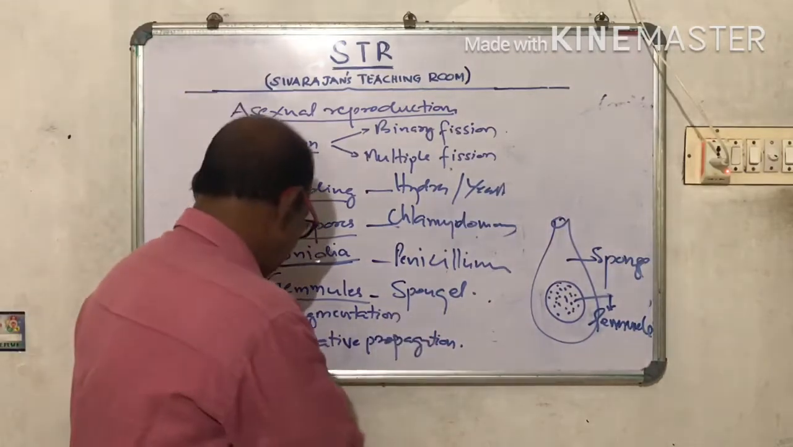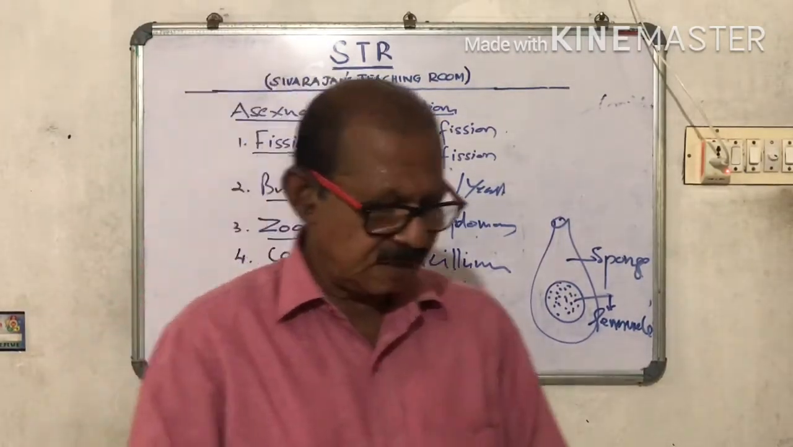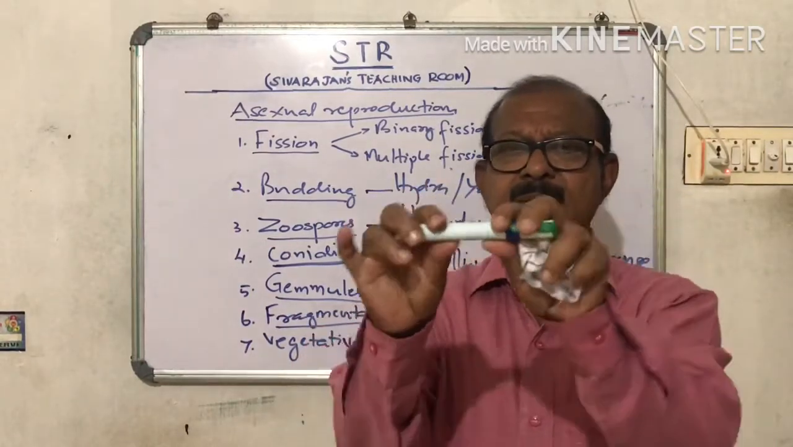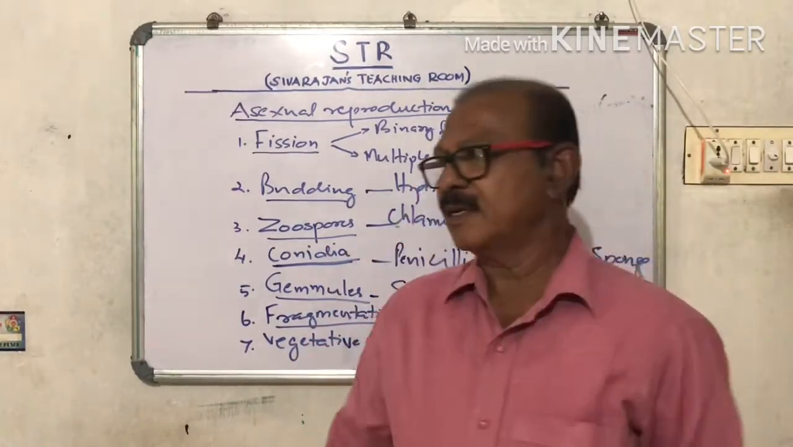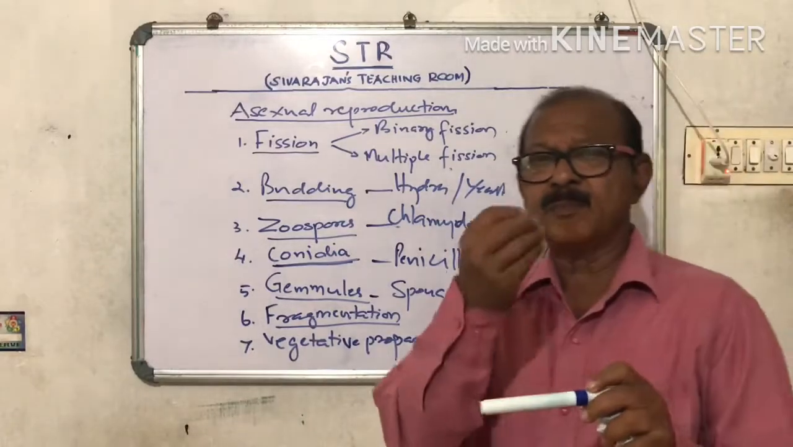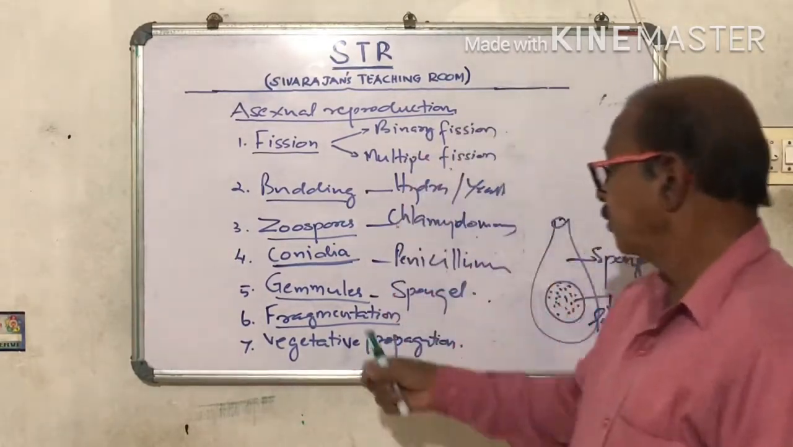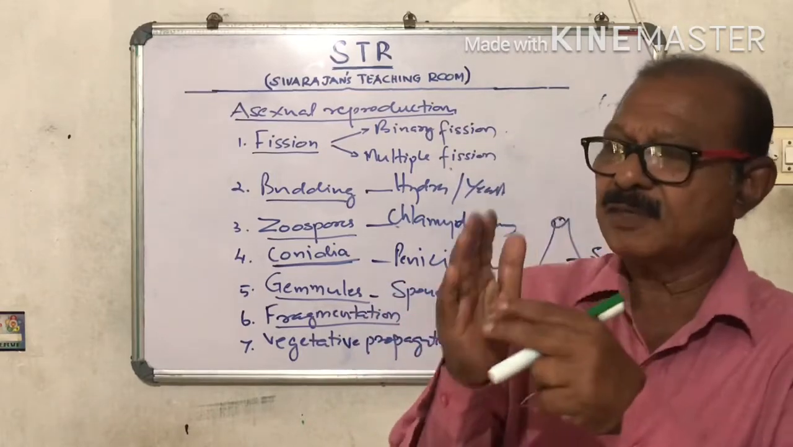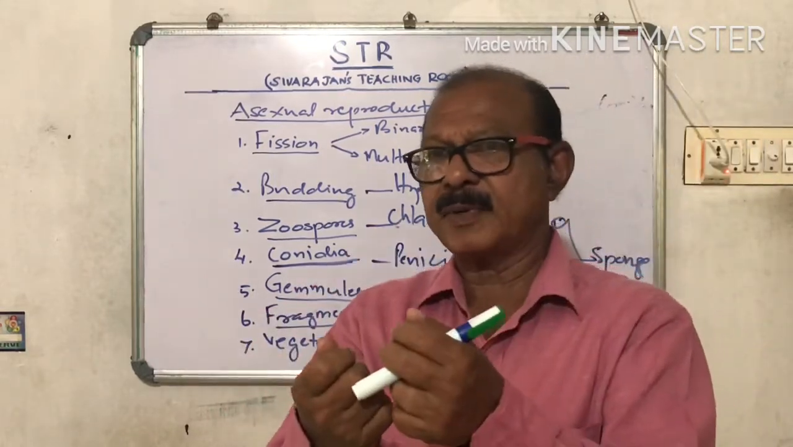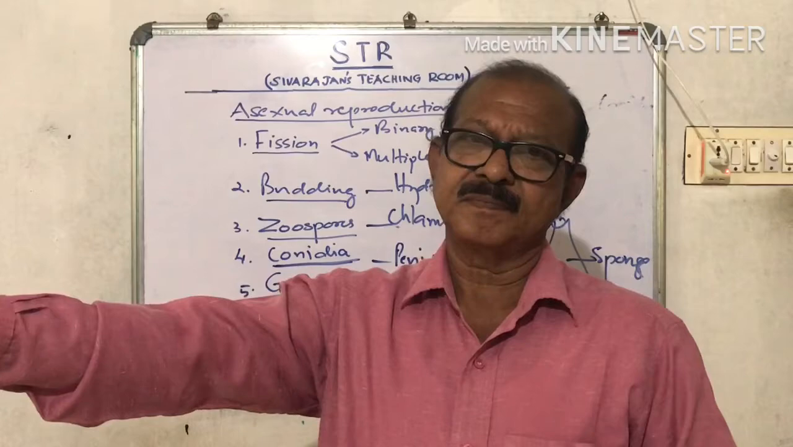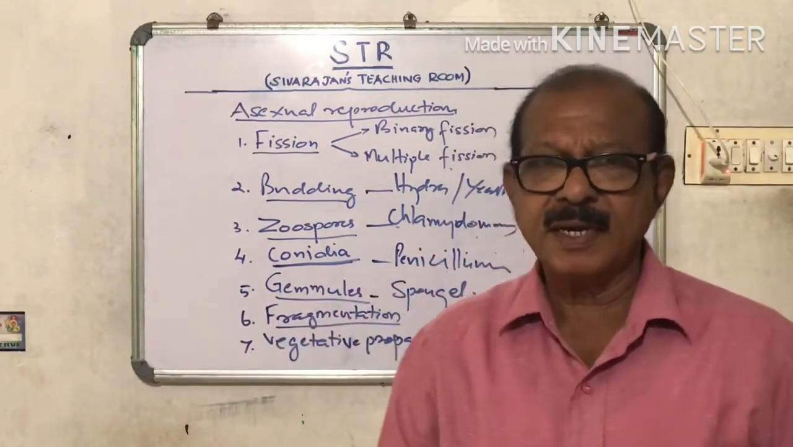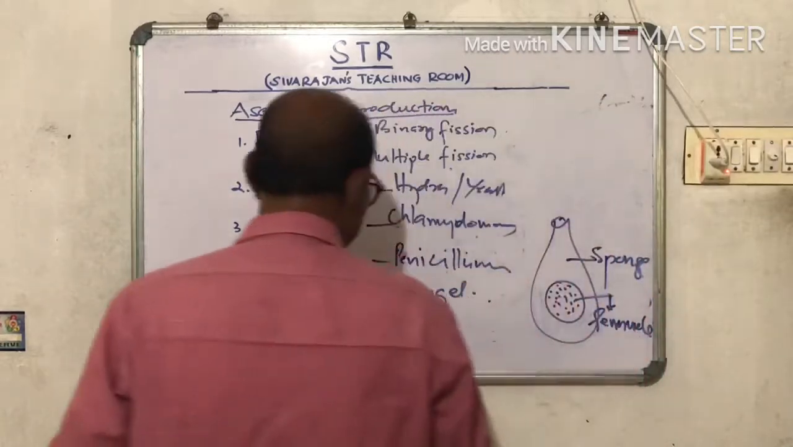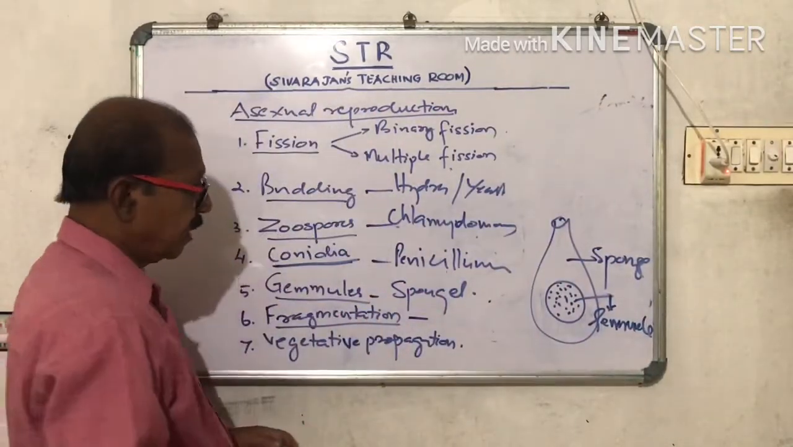Then fragmentation. What do you mean by fragmentation? See, suppose this is a stick. I can break it into 2-3 pieces and each one is a fragment. So fragment means small pieces of a particular thing. So suppose a garden plant. You cut a branch of it and break it into 2-3 pieces and you plant it. And each piece will grow into a new plant. So fragmentation also can be seen in plants.